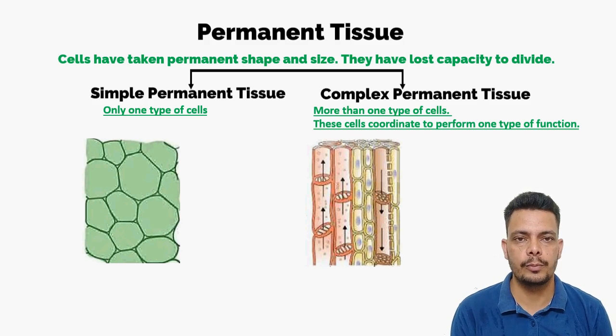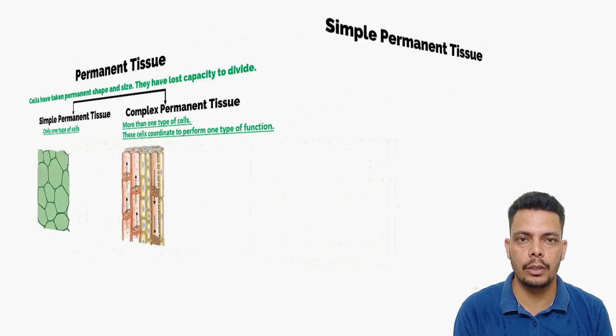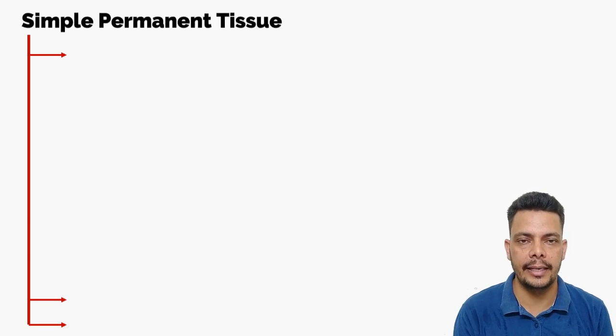Here is activity 6.2 in the book, but we are not going to discuss it right now. We will discuss it in the end, and there is a section of the stem. We will also talk about that in the end. Let's begin with the permanent tissues first.